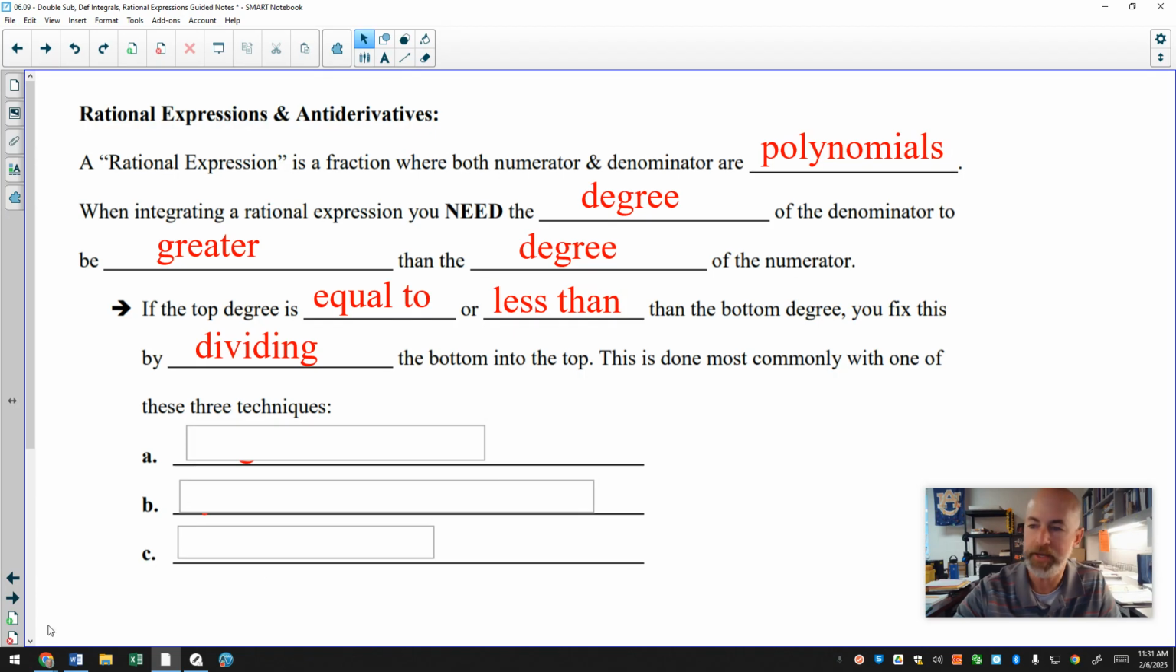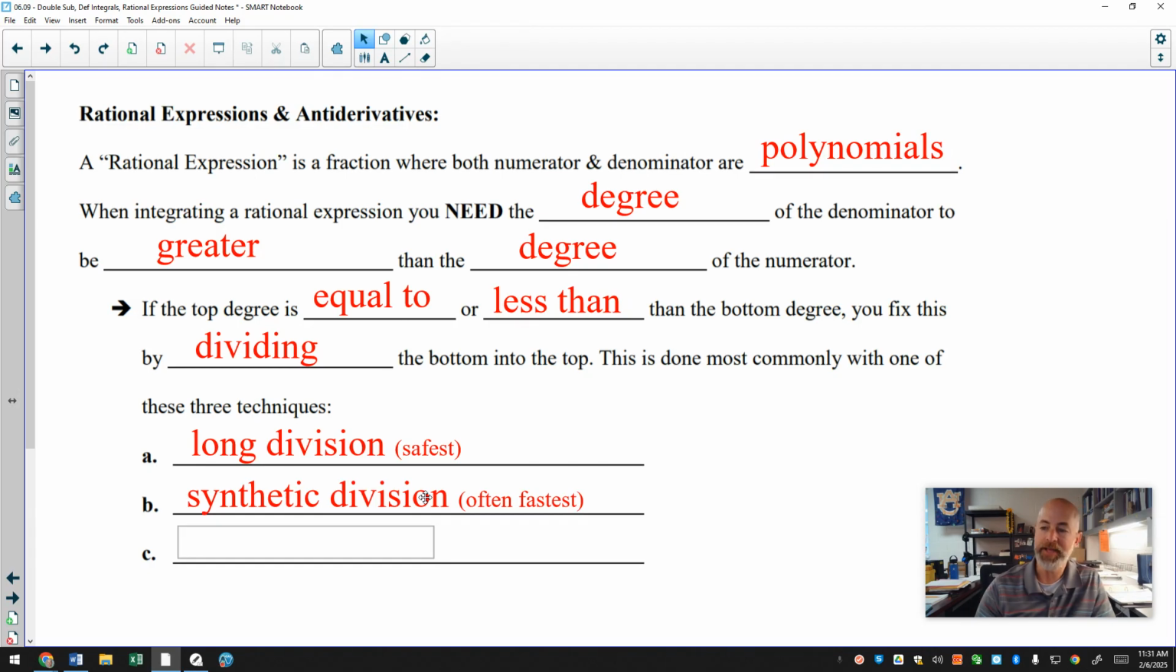And the way we do that, well, I've already said we're going to divide in. So the most obvious one, I think, is long division. And long division, I believe, is the safest route. There is a faster route if you're dividing by a linear divisor. Yes, you can use synthetic division. It's very fast. However, it's very easy to mess up. Long division, I believe, is the safer route.